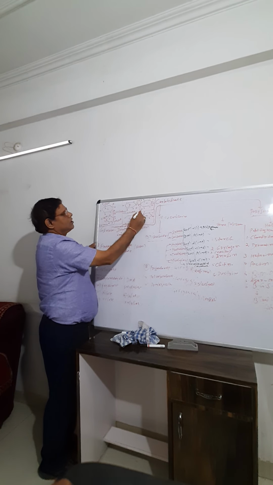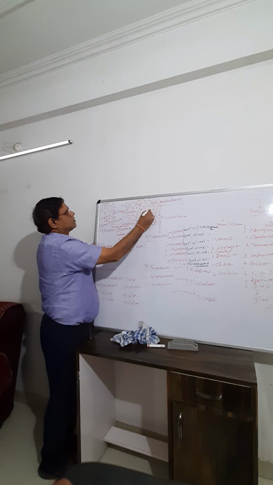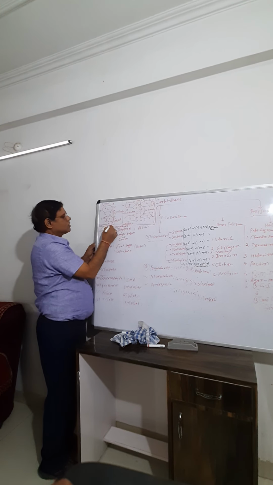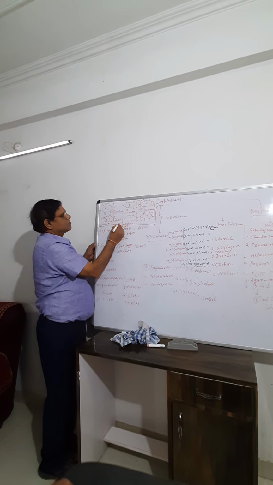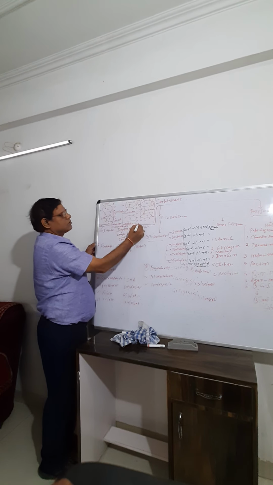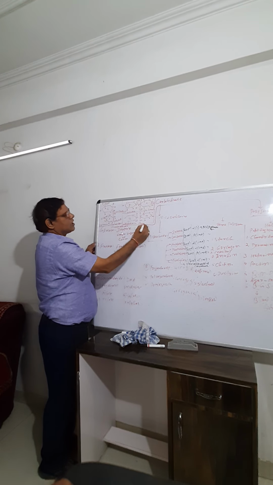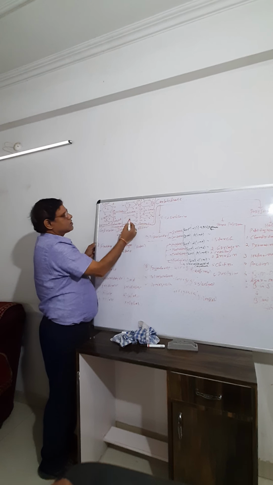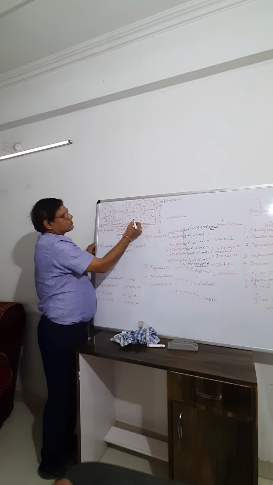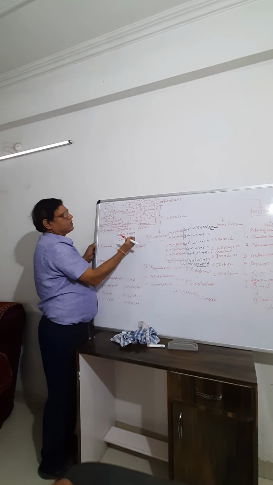Lactose is also called milk sugar, and sucrose is also called cane sugar because it is present in sugar cane. Maltose is also called malt sugar or barley sugar. It consists of glucose and glucose, and the bond is 1 and 4: the first carbon of glucose and the fourth carbon of glucose. So there is a release of one water molecule.